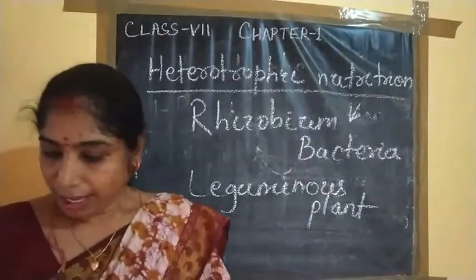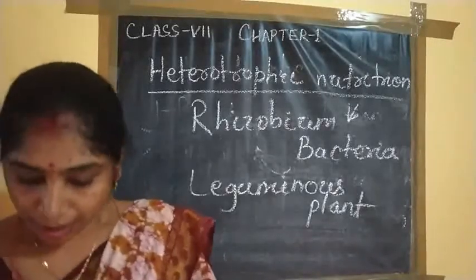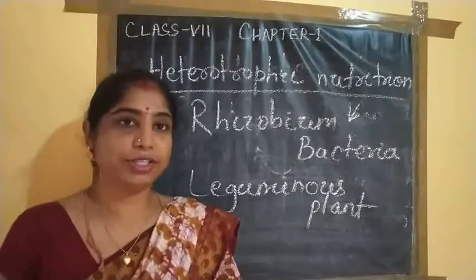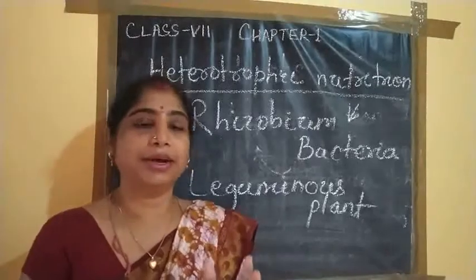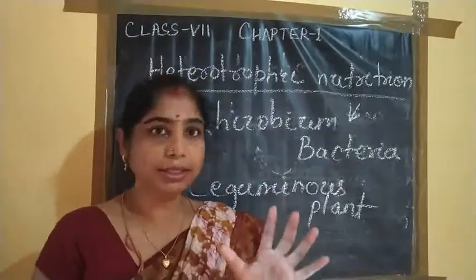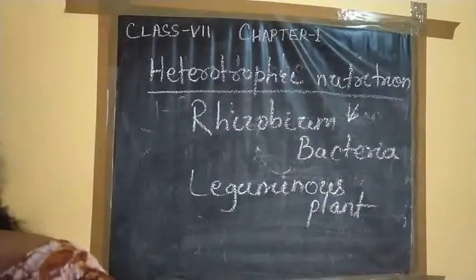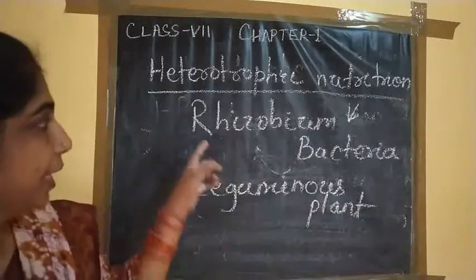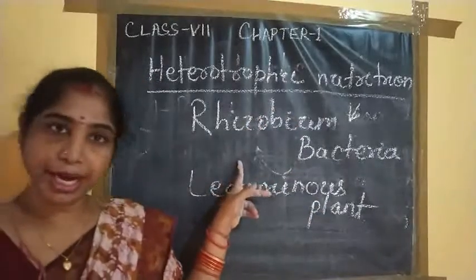So the last part of your book is how the nutrients are replenished in the soil. First, if we want to maintain the nutrients in the soil, we have to add manure or fertilizer. This is the basic thing. But other than that, we also know that Rhizobium bacteria have the capacity to absorb atmospheric nitrogen.